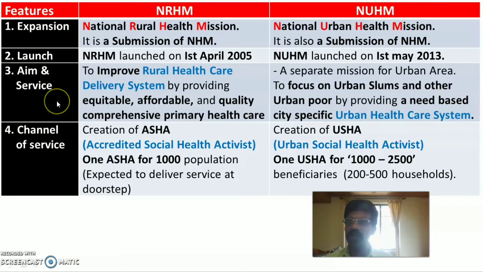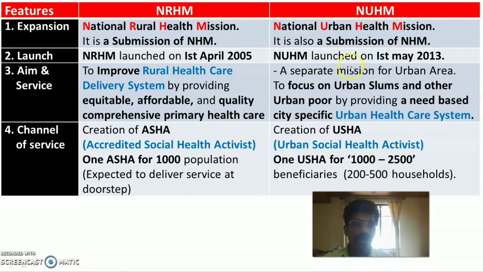The third feature is the aim and major services of NRHM and NUHM. The aim of NRHM is to improve the rural healthcare delivery system in India by providing equitable, affordable and quality comprehensive primary healthcare to the rural people, that is, equal distribution of health services, affordable at low or free of cost.